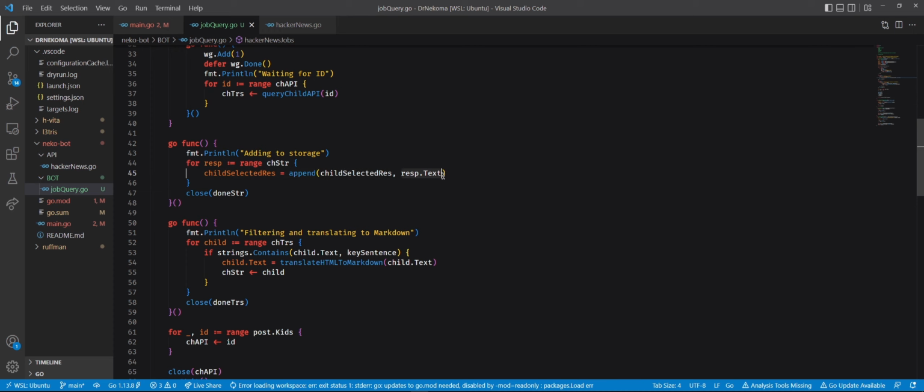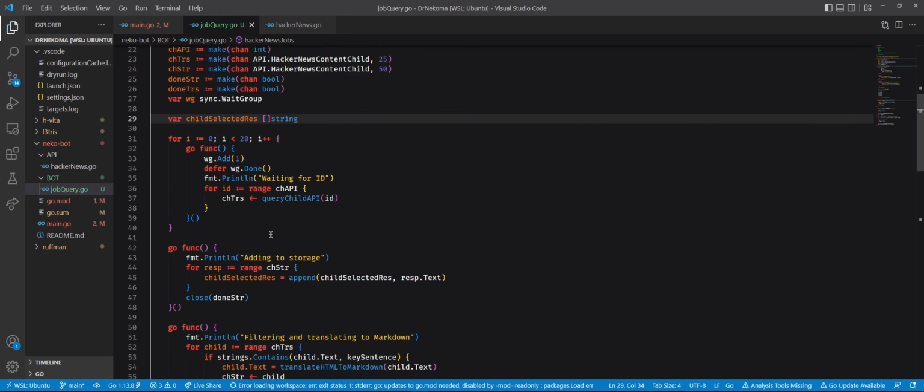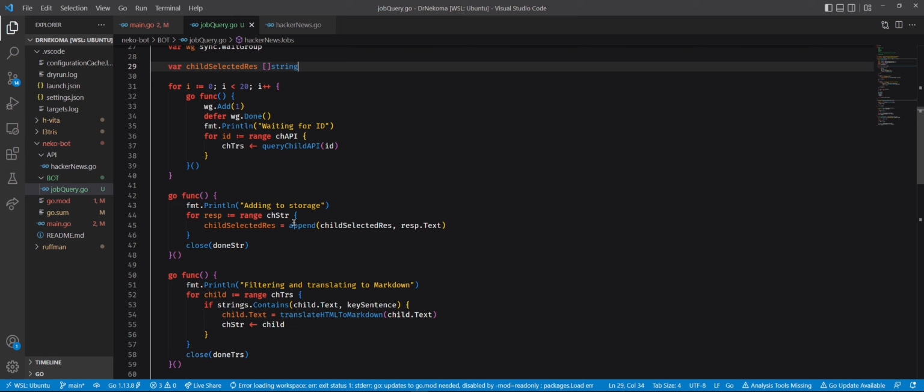Wait, do you really need one only for that? For appending, yes, because Breno said that adding to the arrays in a non-synchronized manner, you can have duplicates. And then we decided to add a channel just for storage.